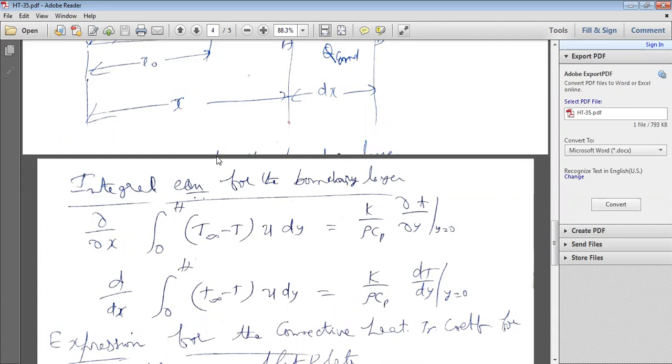So I am skipping the derivation because generally we won't ask that. But we have to do the problems on this.